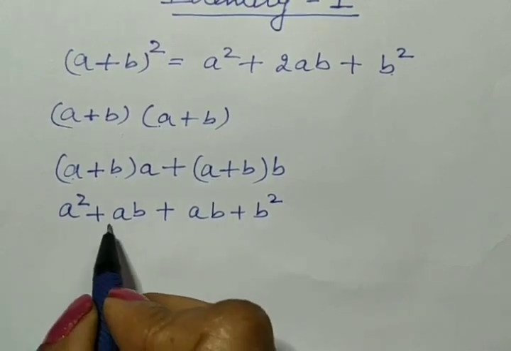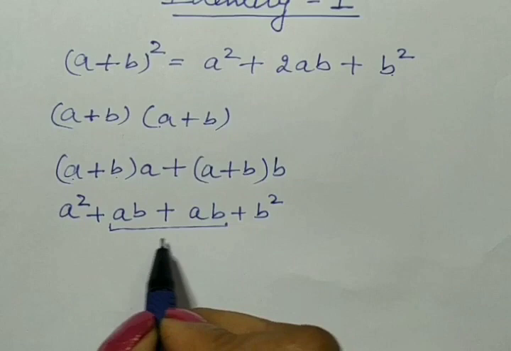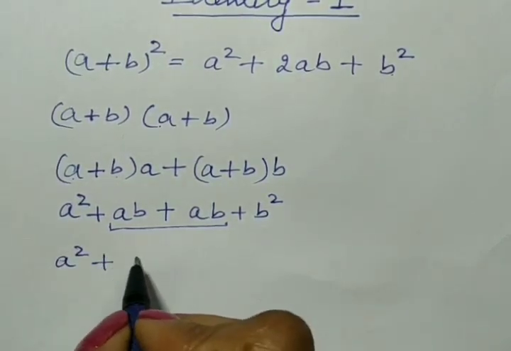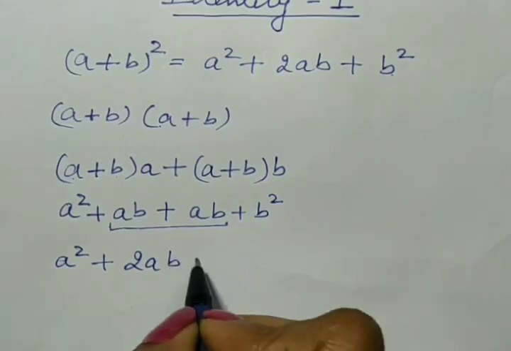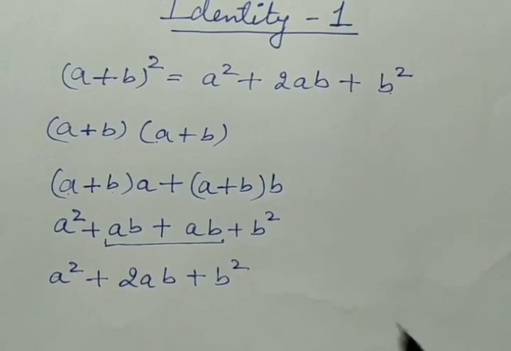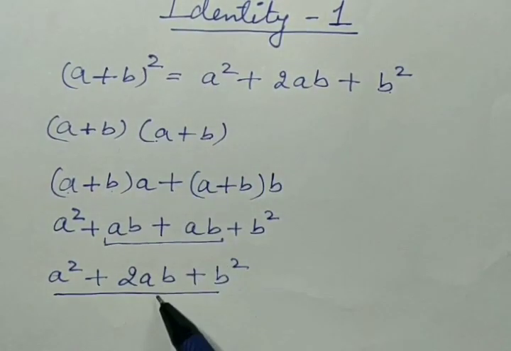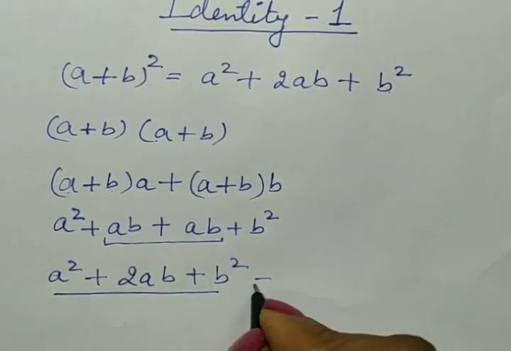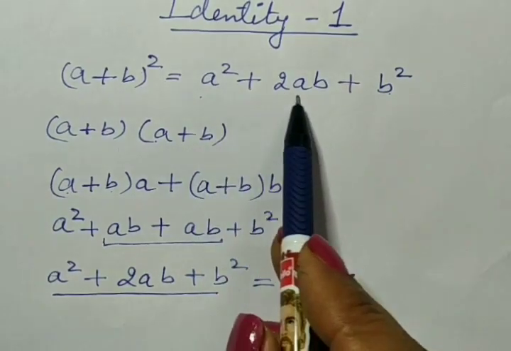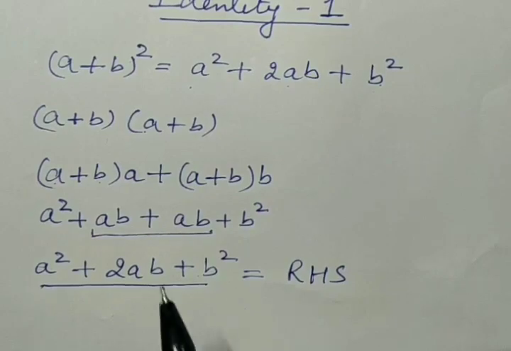Now ab plus ab. What we will get? 2ab. Now write down this complete. Over here a square plus 2ab plus b square. Now let's see. This is left hand side जो हमने अभी सॉल्व करी है and that is equal to right hand side a square plus 2ab plus b square. Let's take an example to understand this identity.